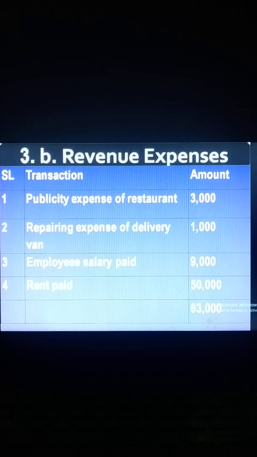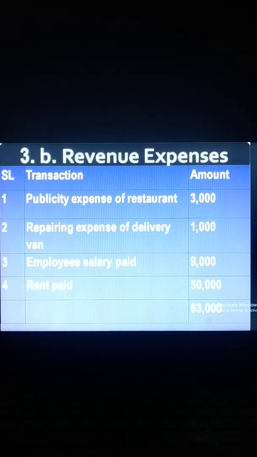Look at this requirement, the revenue expenses. Number one, publicity expenses of the restaurant. You know, this is a kind of advertisement. Maybe on Friday they give leaflets in front of the masjid. This type of expense occurs regularly. Then repairing expenses of a delivery van. They have a delivery van for home delivery, and the little repairing expenses for that delivery van are their revenue expenses.